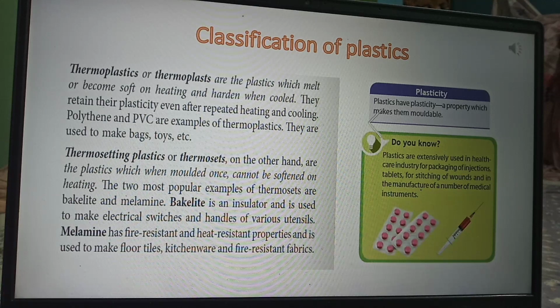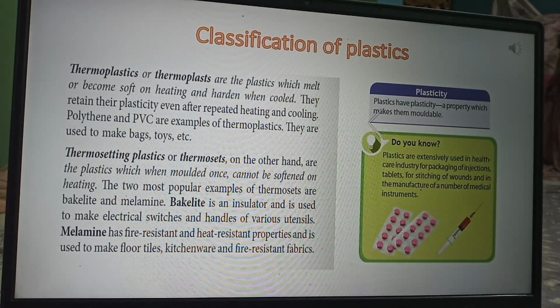So when you heat thermoplastic materials, they melt. They become soft on heating, and after getting cooled, they become hardened. So these are the thermoplastic materials. They retain their plasticity even after repeated heating and cooling.